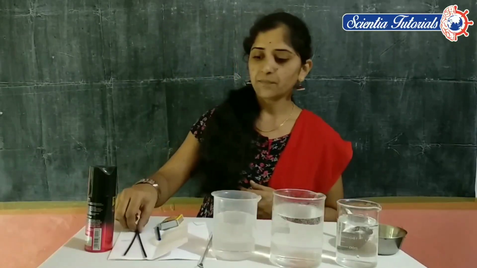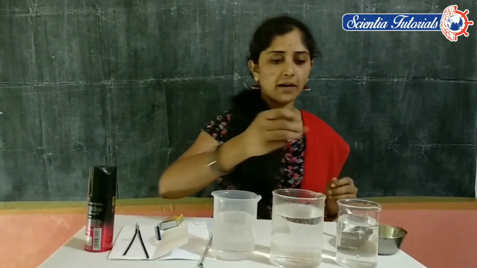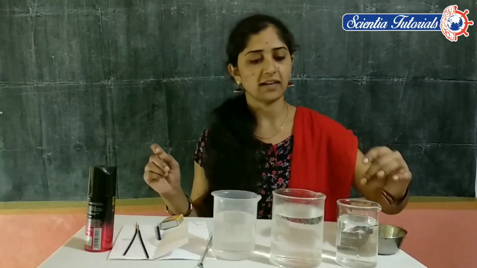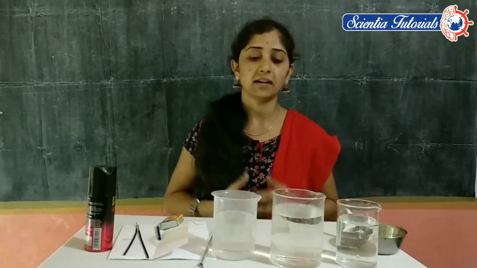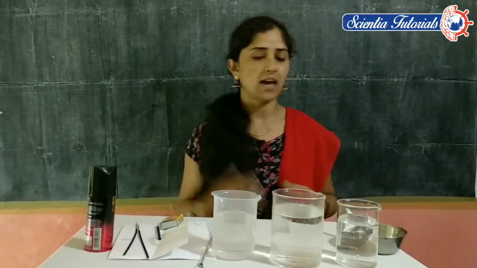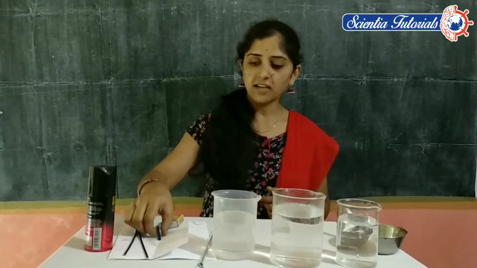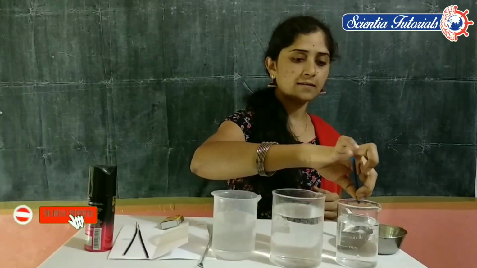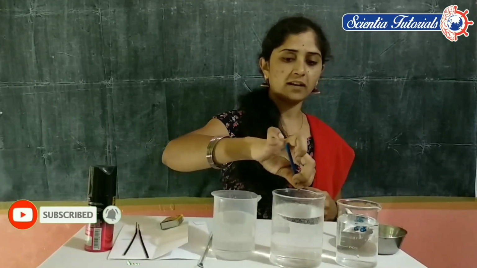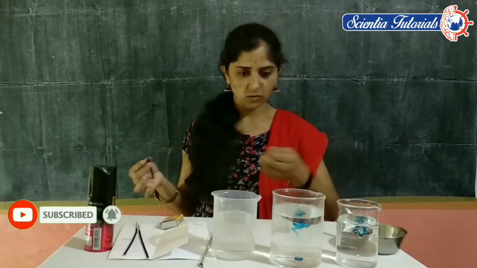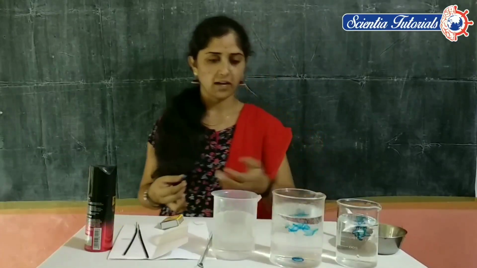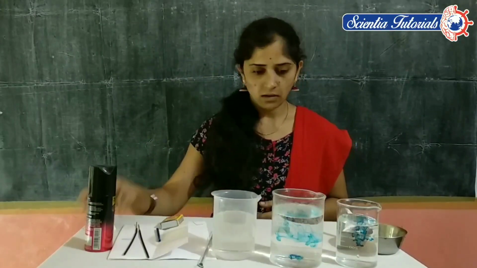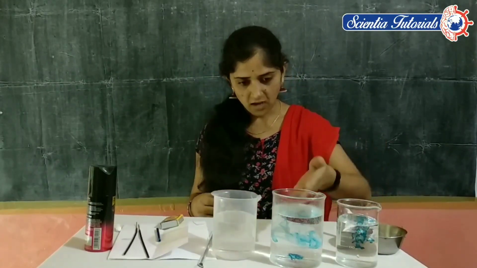Now let me show one thing. Here we have three beakers. This beaker contains cool water, this beaker contains hot water, and here is normal water. This is the ink. When I pour the ink here, and when I pour ink here, let me observe what process is going on. You can observe this. Here there is cool water, and this is hot water.